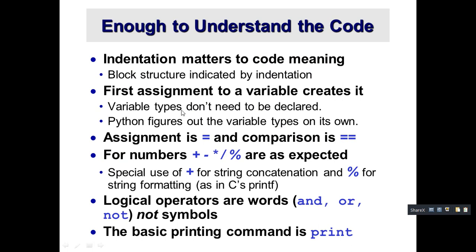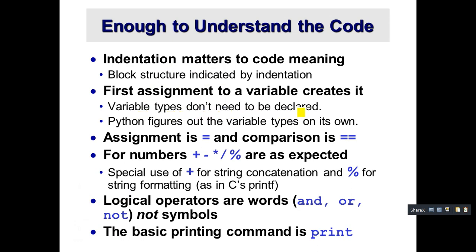So how are we going to understand the code? Here you see, indentation matters in code. Indentation is very important. Why? Because it is going to show the block structure, which block of structure it will show. Okay, next, variable types don't need to be declared.